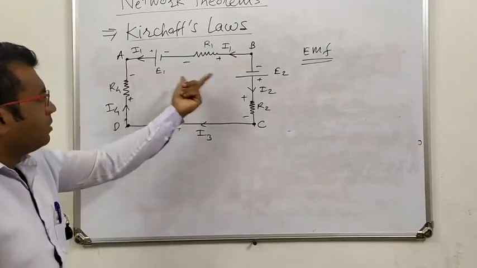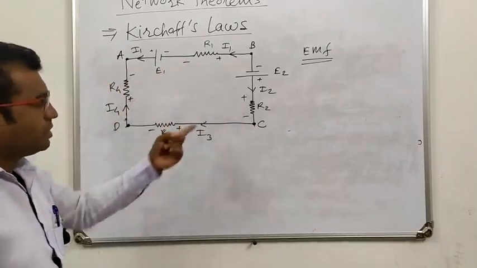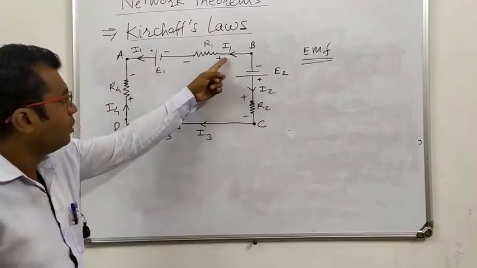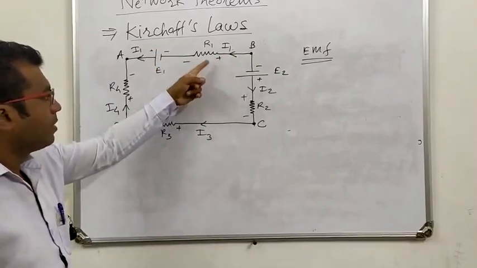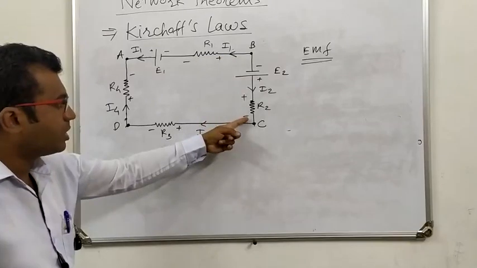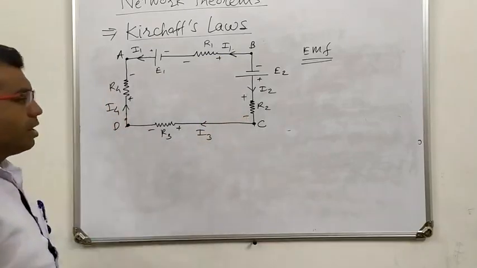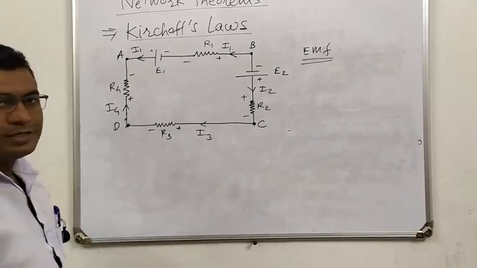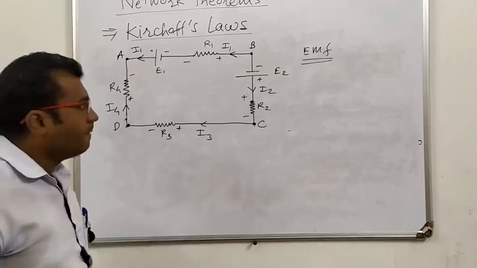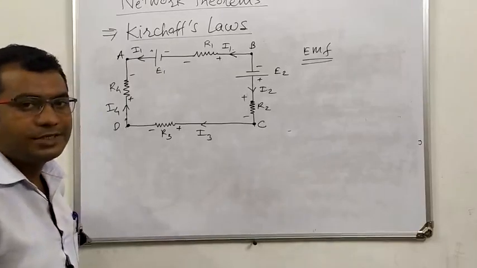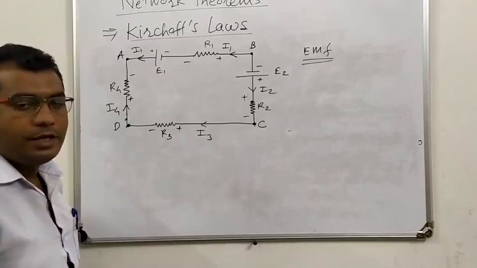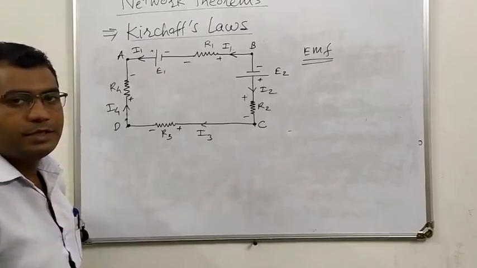And because of these voltage sources, the current is flowing through this circuit. Suppose I1 is the current flowing through the resistance R1, I2 is the current flowing through resistance R2, I3 is flowing through R3, and I4 is the current flowing through R4. Now, what is the statement for Kirchhoff's voltage law? The algebraic sum of voltages in a network in a closed loop is 0.